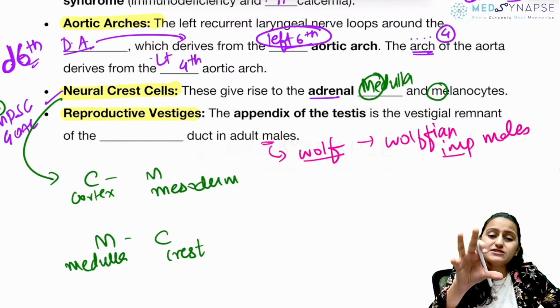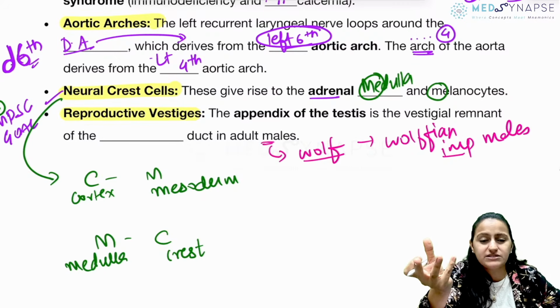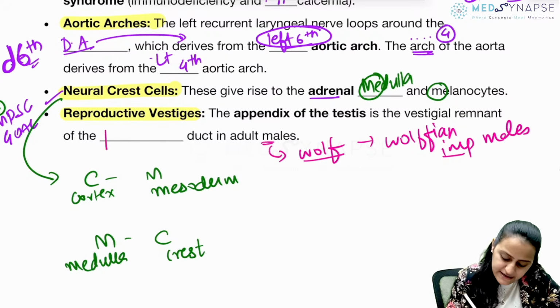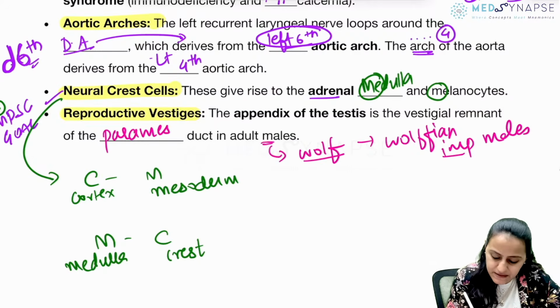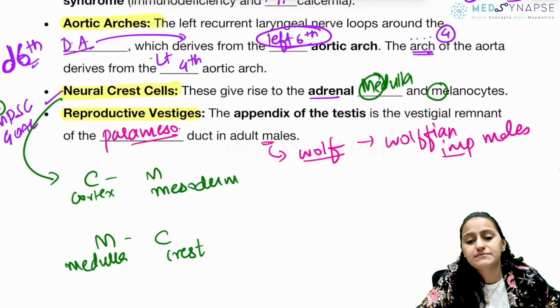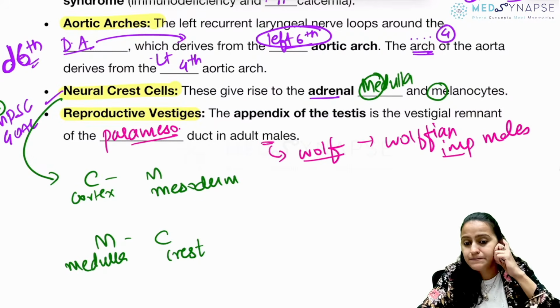So the appendix of testis, not a very important structure. So that is not from the mesonephric, that is from the paramesonephric duct. Okay, paramesonephric duct. Is this clear with everyone?